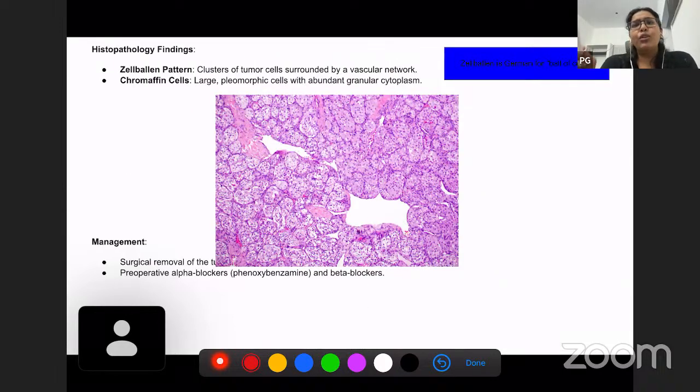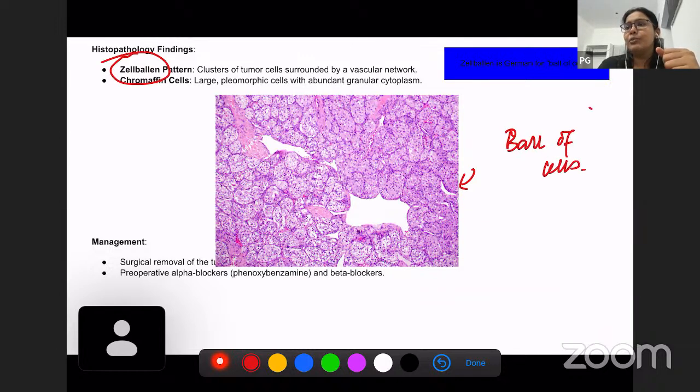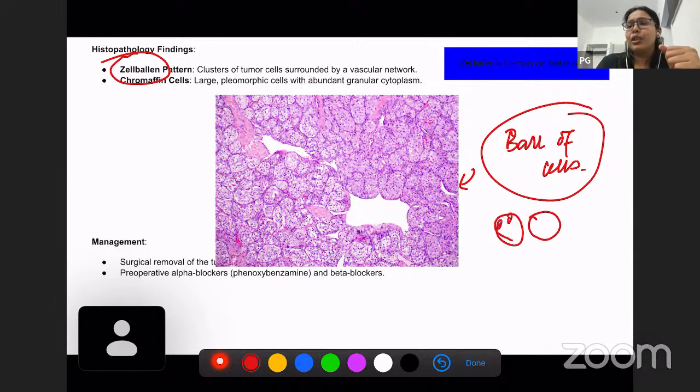Now let's see how pheochromocytoma looks in histology. Okay, we have a classic name for this. It's known as the Zellballen pattern. Zellballen is nothing but, in German, a ball of cells. In German, okay. It's just a cluster of cells looking like a ball. So lots of clusters of cells like this. Okay. Lots of cells like this put together. So this is what is called the Zellballen pattern.